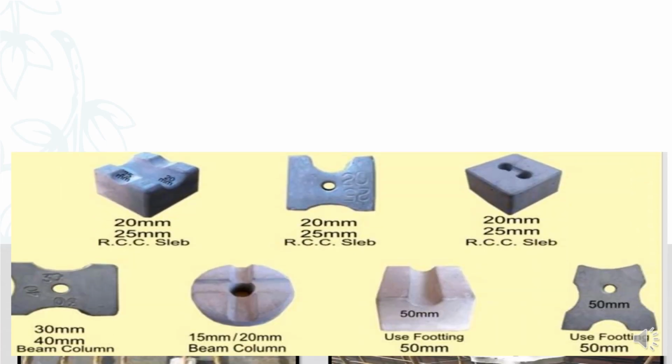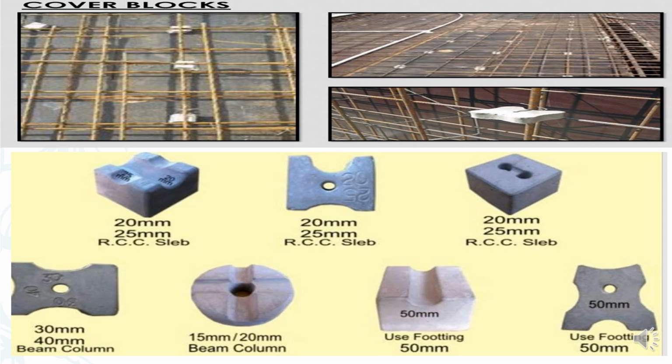Cover blocks. These are the cover blocks: 20 mm to 25 mm for RCC slab, 30 to 40 mm for column, 15 to 20 mm for beams, and 50 mm for footing. These are the various types of cover blocks readily available in the market.